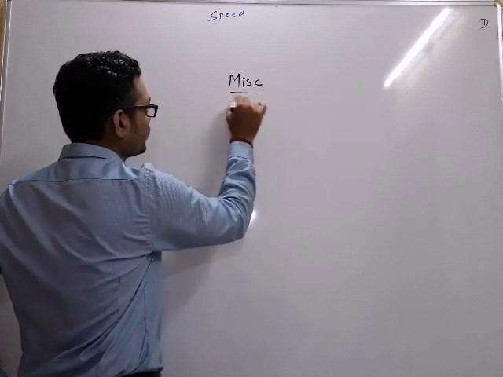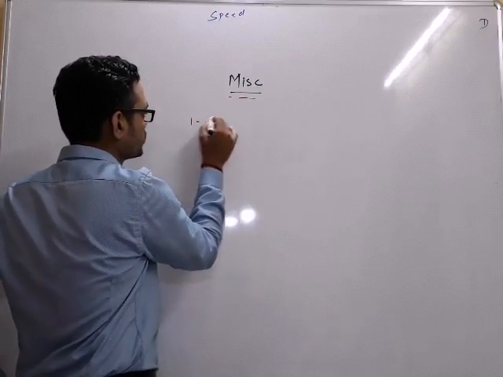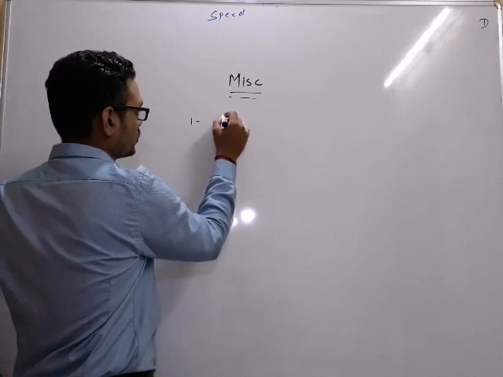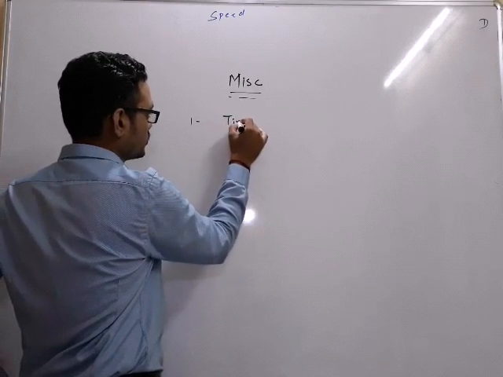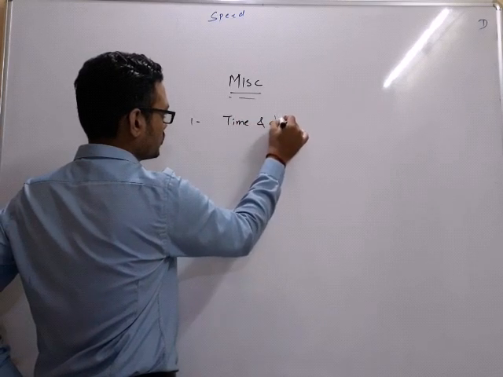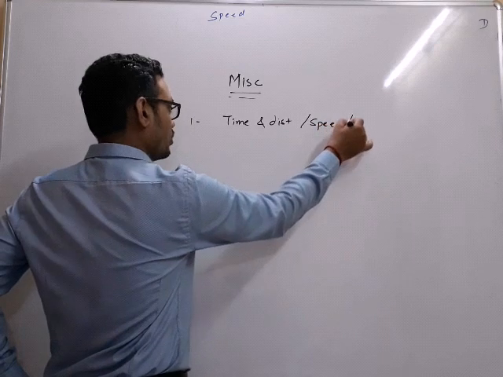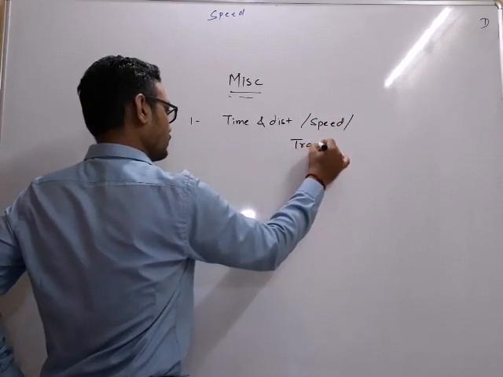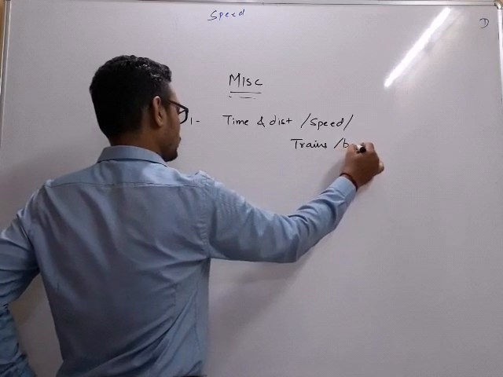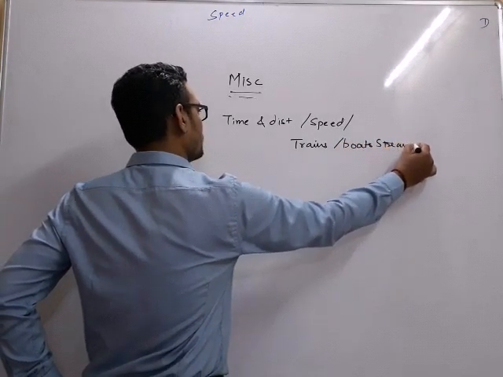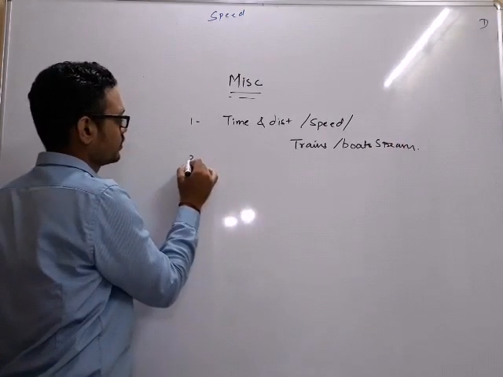Miscellaneous section will have different parts in it. First, there are around 5 to 6 questions from this. First is time and distance, speed, also trains, also boats and streams, all in the same chapter.